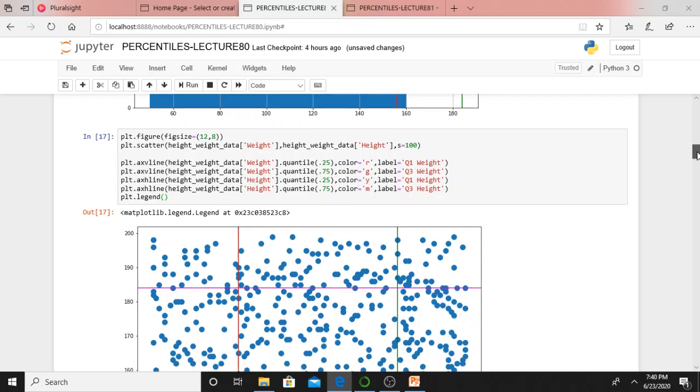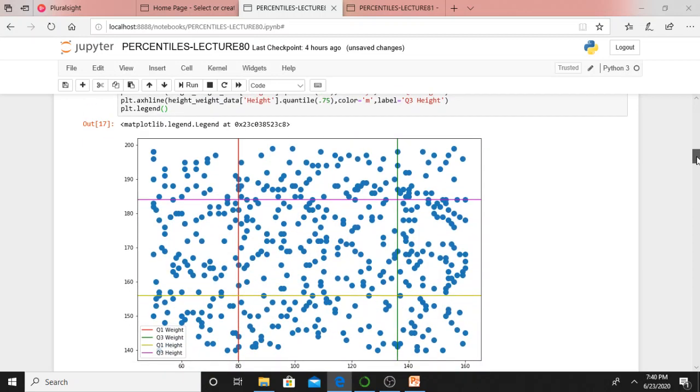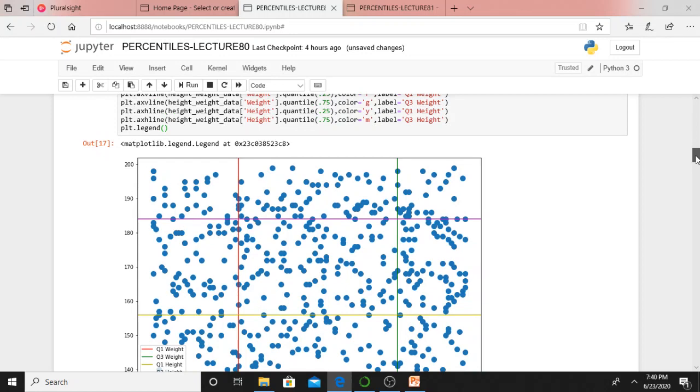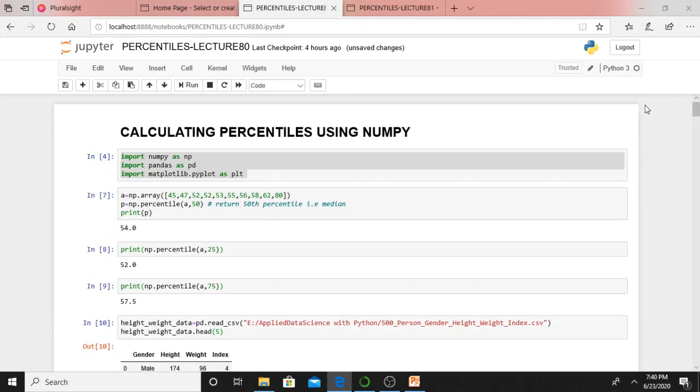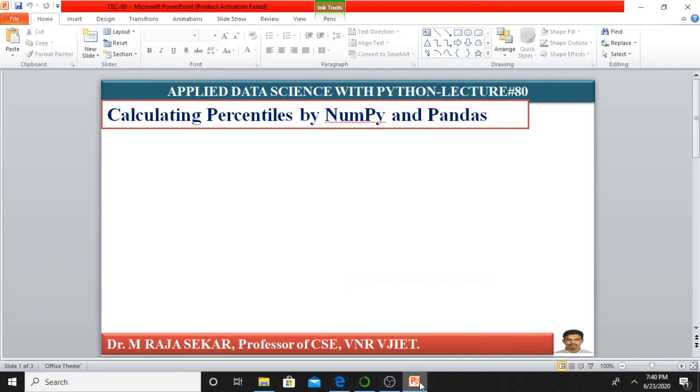I need not discuss scatter plots again and again. If you want to know something about scatter plots, go to my data visualization lectures, where you can find detailed information. Just go through this calculation of percentiles by using pandas as well as NumPy. Certainly you can understand this.